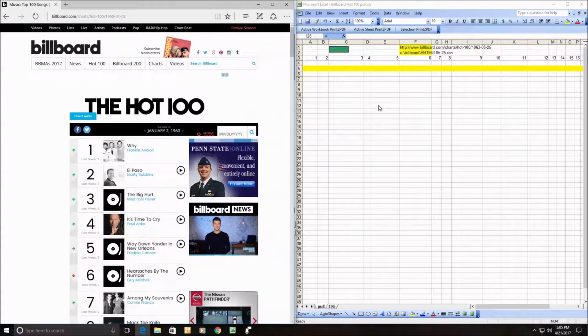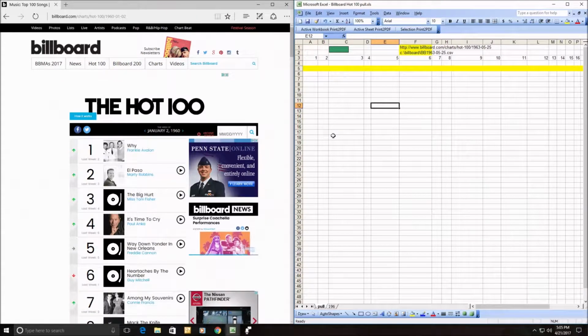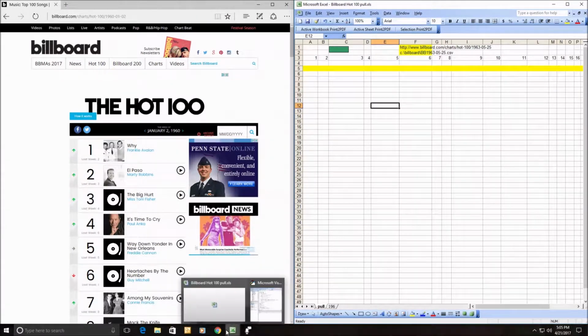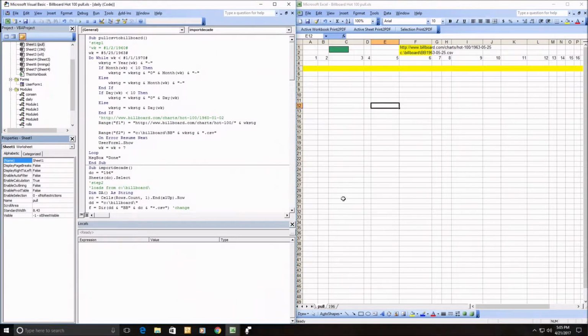And what I'll attempt to do is pull these down individually each week as CSVs. So that'll be 52 files a year, 100 songs. I know these songs will repeat, but that'll be 5,200 entries per year, and I'm doing a decade, so that's 52,000 entries, which is good for my Excel. I've got the old version of Excel here that only has 65,000 rows, but that's okay. I think I'm going to have to do this in chunks anyways.